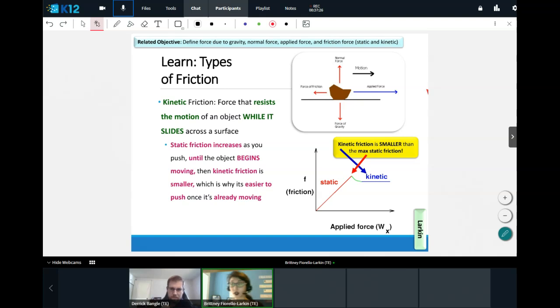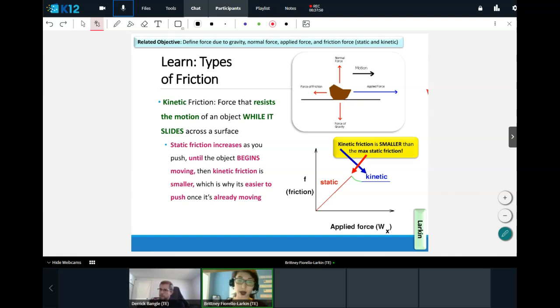Kinetic friction, though, happens once things do start to move. Again, the force is going to resist whichever way the object wants to move. Even when something is static, for example, when you're trying to push a refrigerator and the refrigerator does not want to move, if you're trying to push the refrigerator forwards, even though it's not yet moving, static friction will still try to push backwards on it.